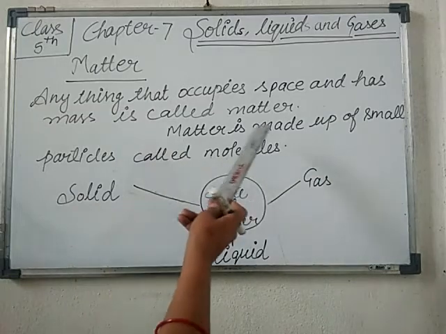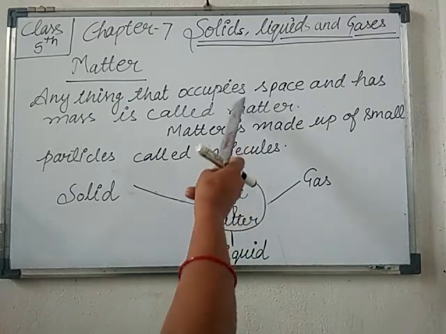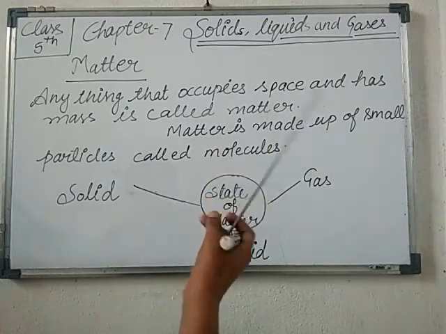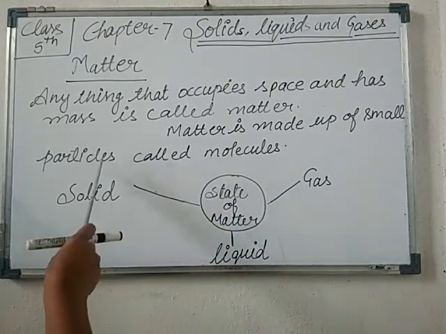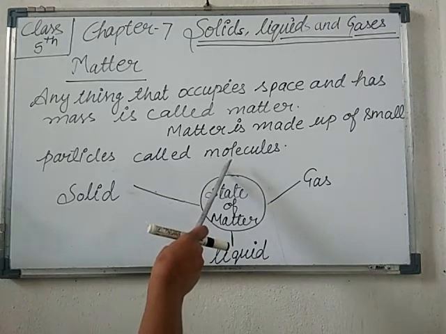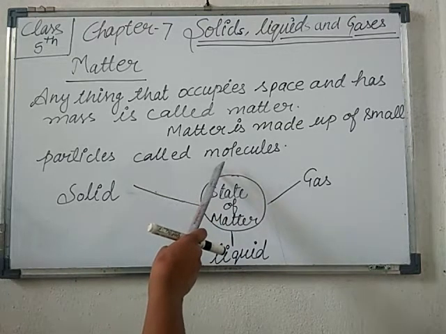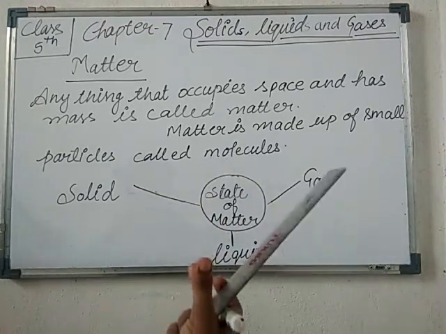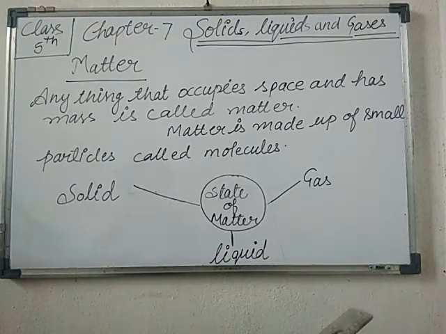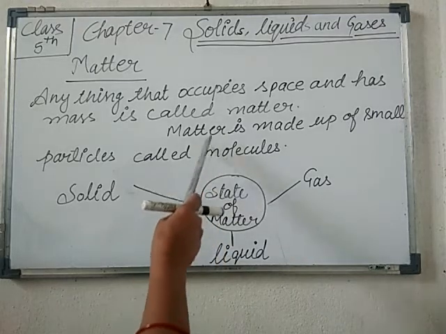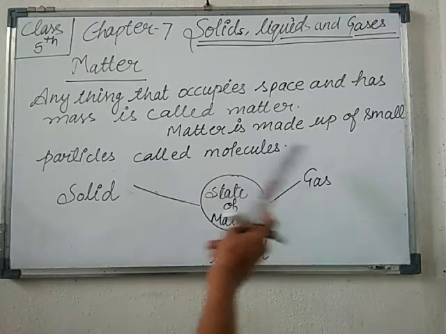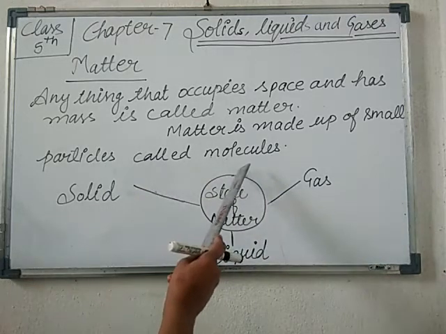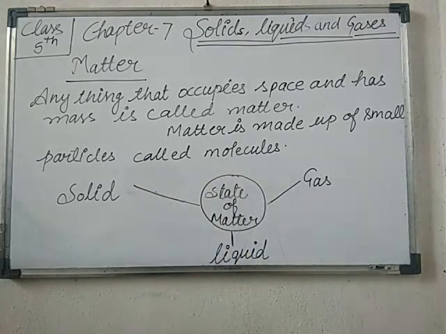Matter is made up of the smallest particles, known as molecules. So what are molecules? Molecules are the small, smallest particles, and matter is made up of molecules. Get my point, students?